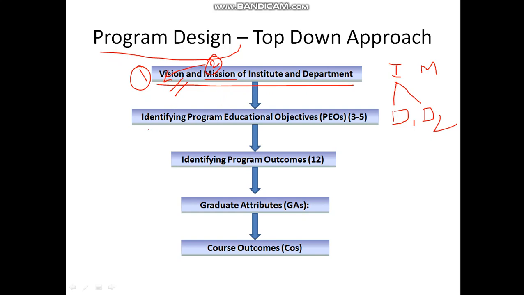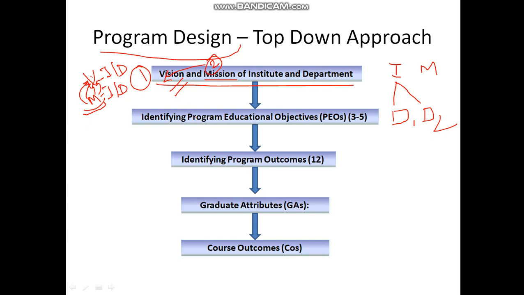Once this is done, you have to identify. Now this is for the institute and this is for the department. So vision and mission should be decided. Vision should be for the institute as well as the department. Mission should be decided for the institute as well as the department. And for the institute mission statement, there can be 3 to 5 mission statements, and they all should be executed. If they all are executed, we will be able to achieve the vision.